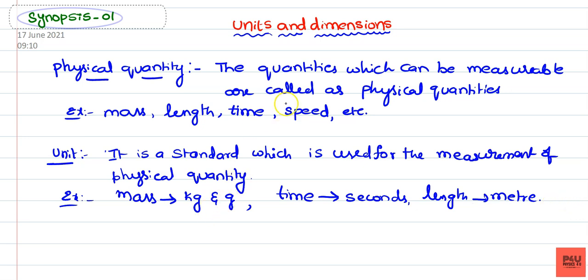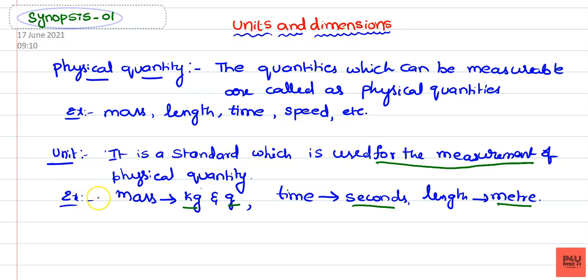So what are these, kg and gram? These are called units. Seconds is the unit of time, meter is the unit of length. So these are called the units which are used for measuring physical quantities. Mass, length and time are called physical quantities. These can be measured by using these units: kg, gram for mass, and for time we use the basic unit second, and for length the basic unit is meter.